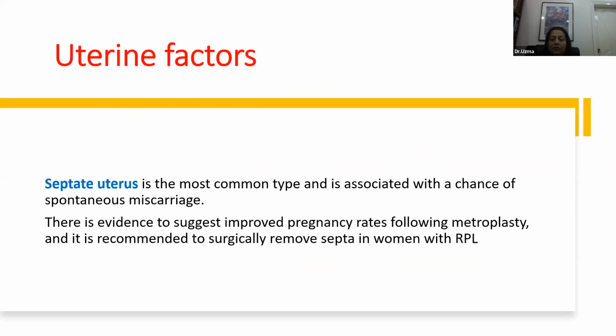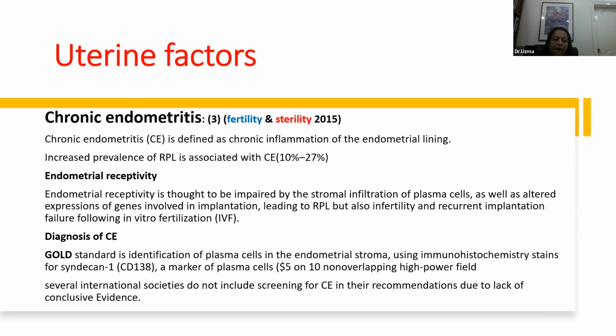Now, septate uterus is the most common type, and it is associated with the chance of spontaneous miscarriage. And there is some evidence, although the evidence is not that robust, that metroplasty, that is the surgical removal of the septa through a hysteroscope, can lead to a successful pregnancy in women with a history of pregnancy loss.